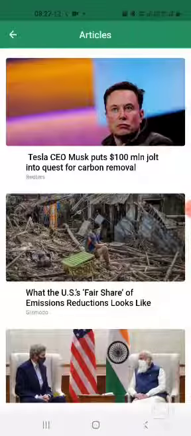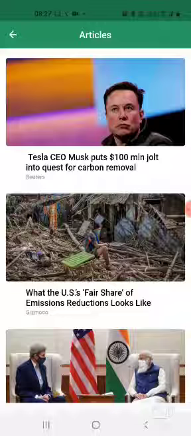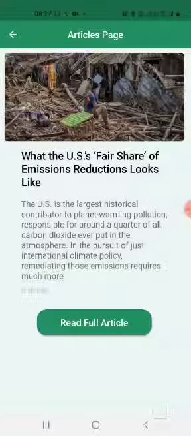So this is the articles page. So here there are a number of news articles or headlines related. You get a title and a brief summary of the article.